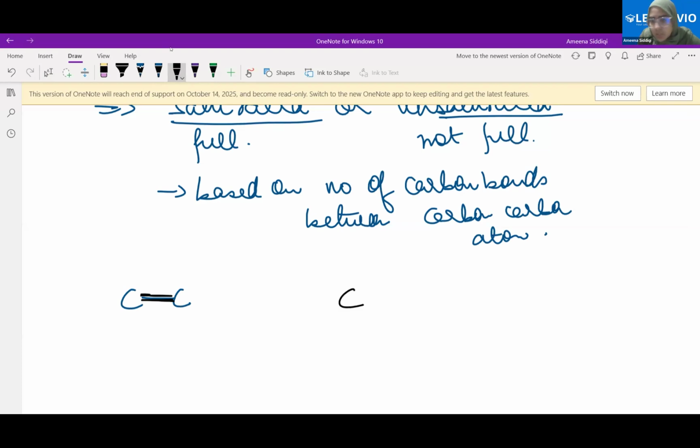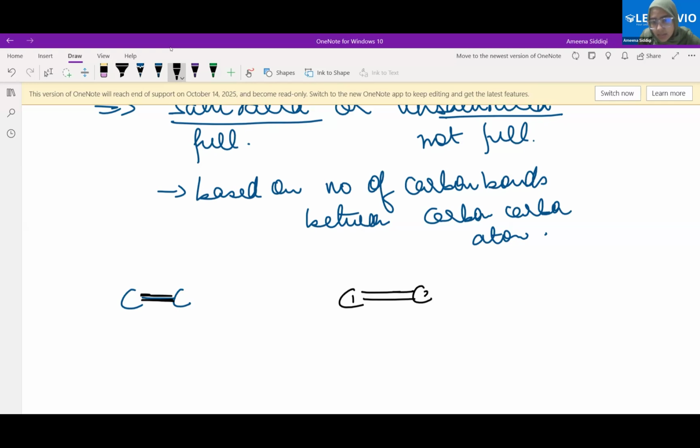See, this is one carbon atom. It has how many hands? 4. 4 is the valency. So out of the 4, 2 have been bonded with the second carbon atom. How many hydrogen atoms does it need now, each carbon atom? 2, right? Each carbon atom.